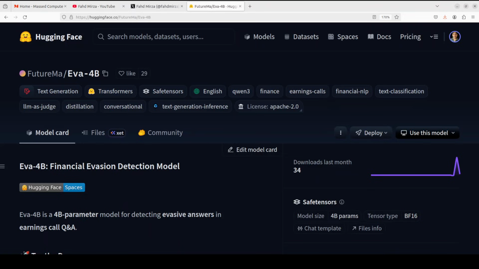It classifies management answers to analyst questions into three categories: direct, intermediate, and fully evasive. Direct means they have provided specific information, intermediate means it offers related but tangential information, and fully evasive means that it deflects or refuses to answer.